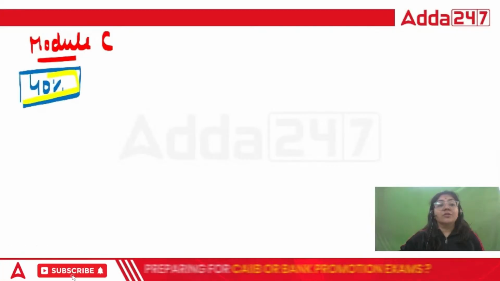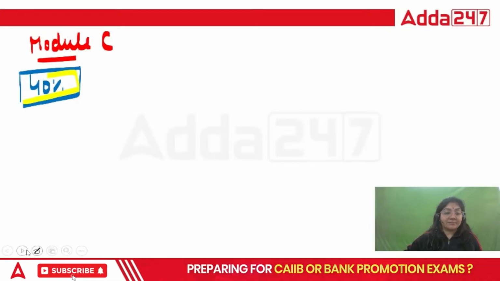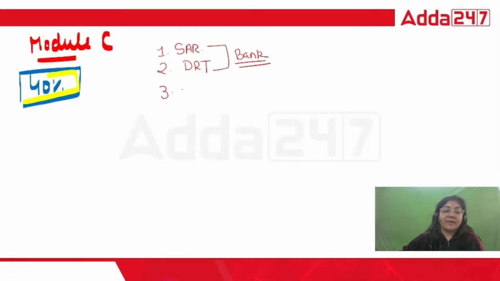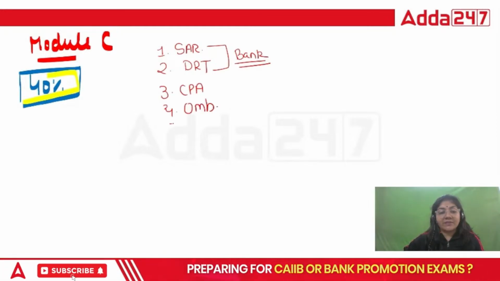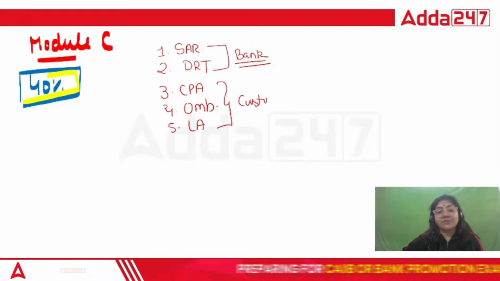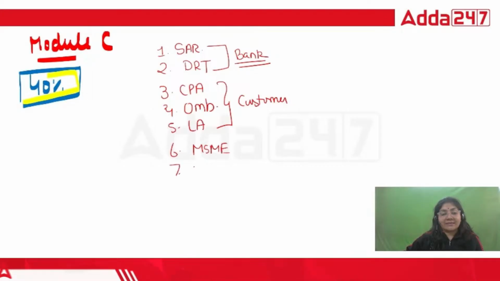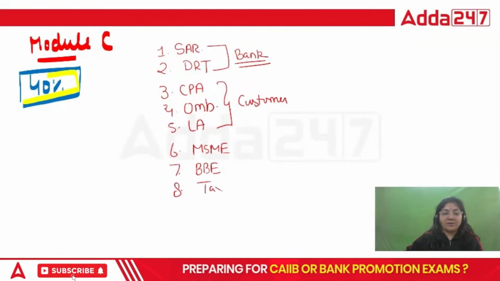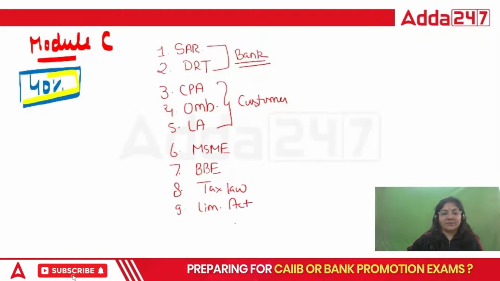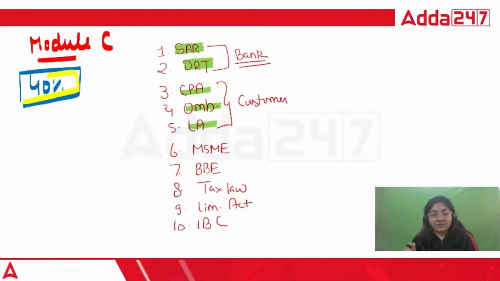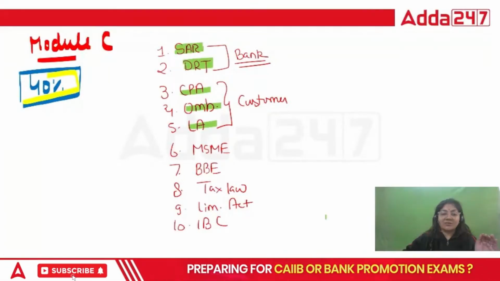Now, some people always say, ma'am, module A has only two acts, so is it compulsory to study these two acts? I always say do not ignore a small module, because this is a competition exam. We cannot trust the examiner. It is possible that in this session they gave more questions from modules C and D. It's okay, but you have to focus on all the modules.